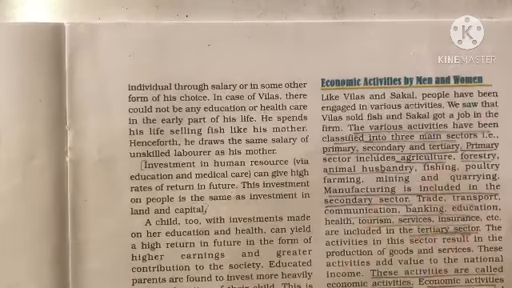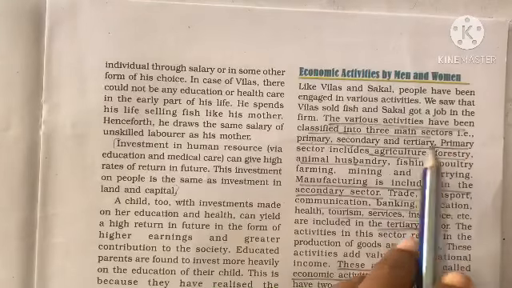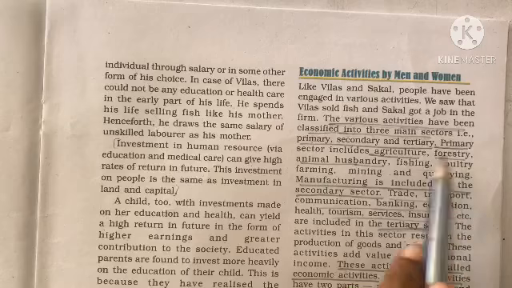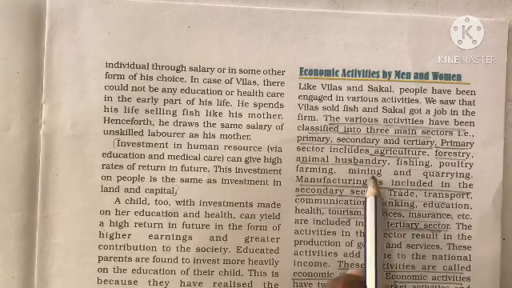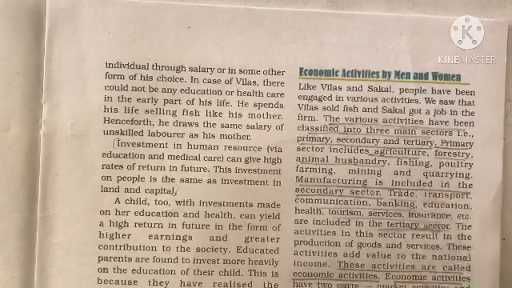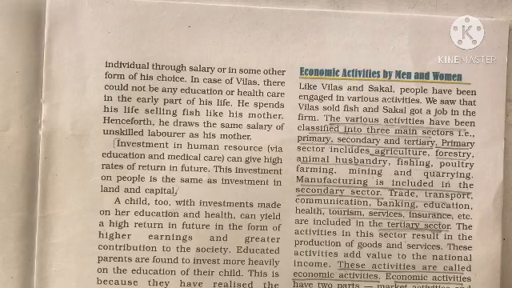Now, what are the things which come under the primary sector? In the primary sector, you have agriculture, forestry, animal husbandry, fishing, poultry farming, mining and quarrying. Means all the activities which are carried out by using the natural resources come under the primary sector.